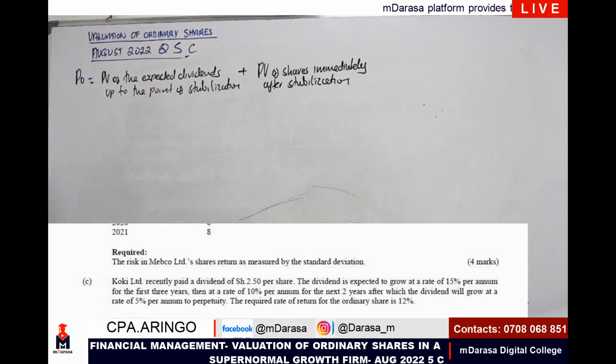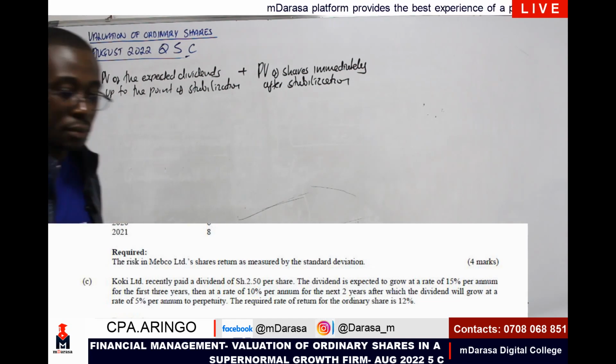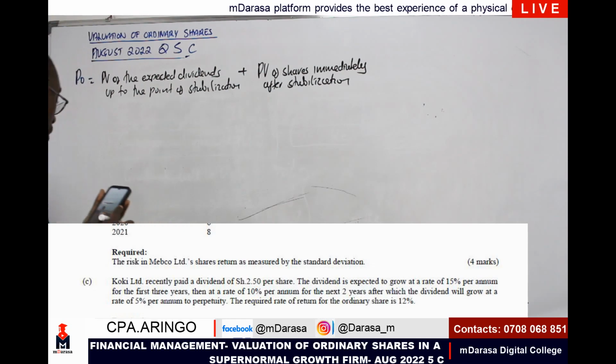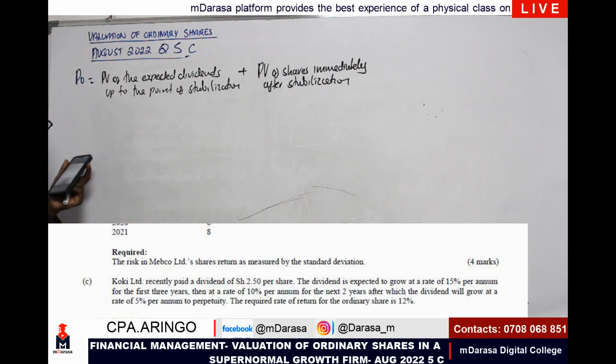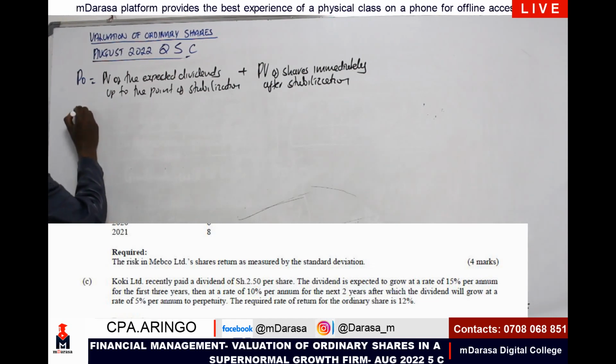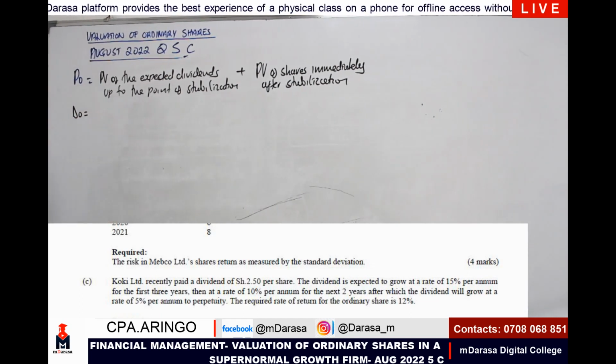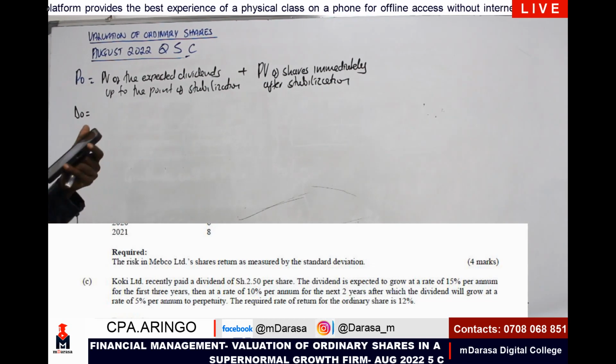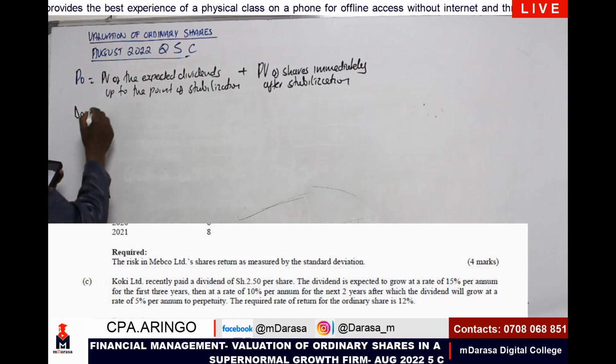At this point, let us list our variables. Number 1, we are told recently paid a dividend, so our D0 here is 2.50.